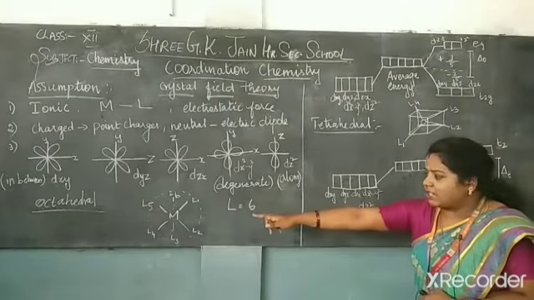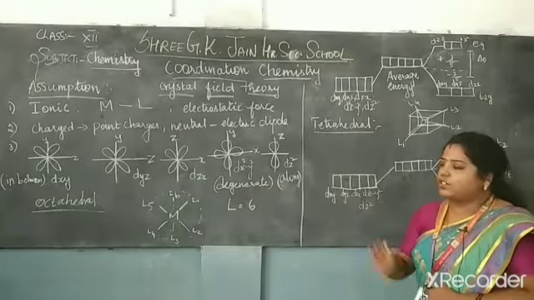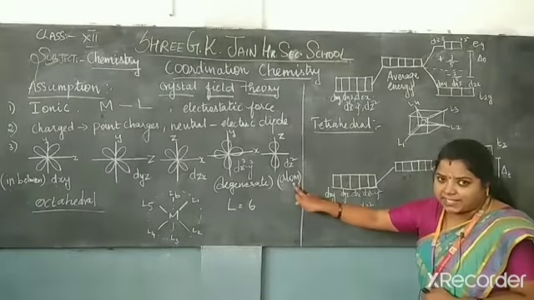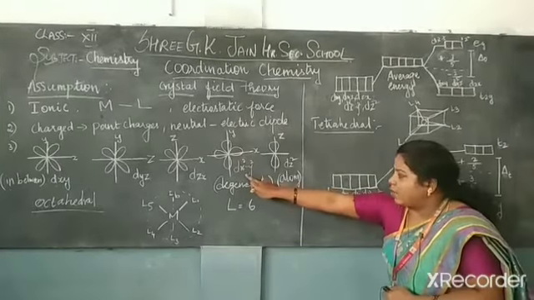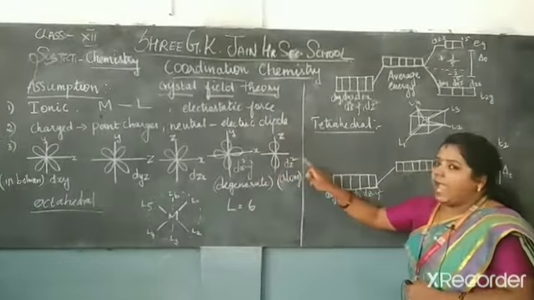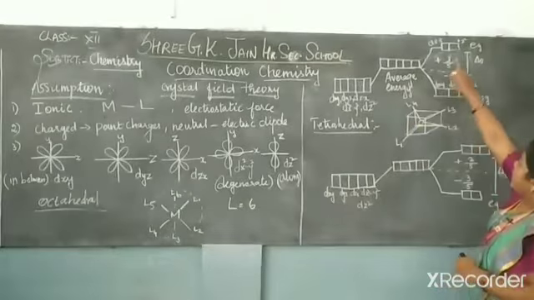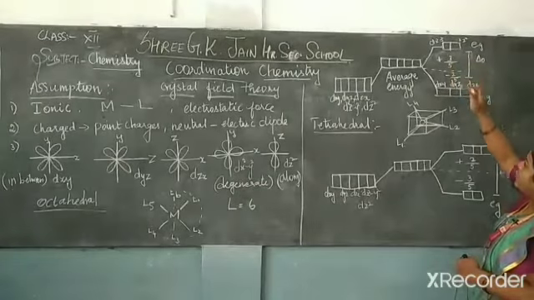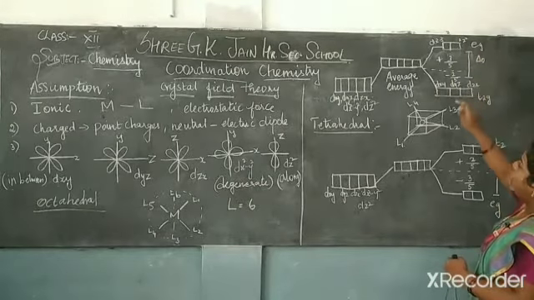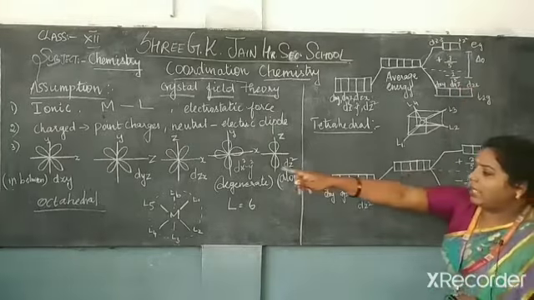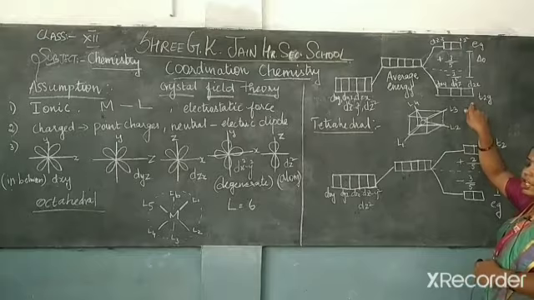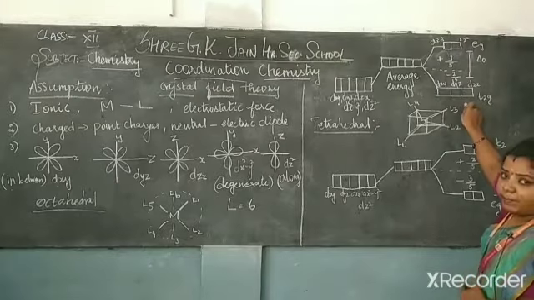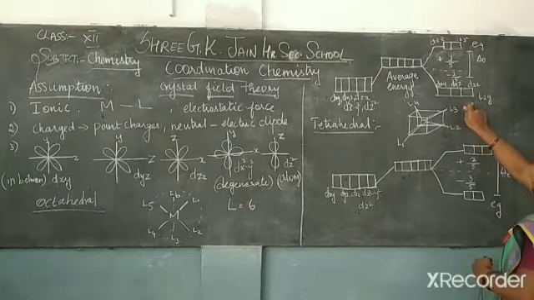How can you decide based on the structure? If you see the structure, in what form the ligands approach, it is along the axis. So what are the 2 orbitals along the axis? dx square minus y square and dz square. So dx square minus y square and dz square go up in energy, and the other 3 go down, because these 3 orbitals are formed in between the axes.